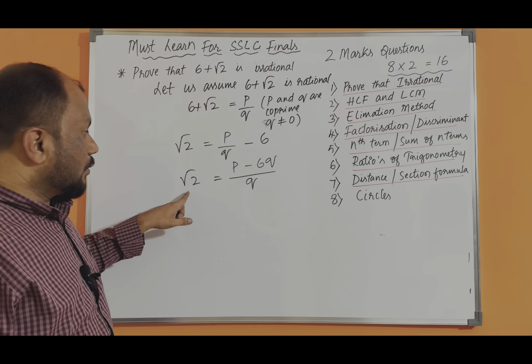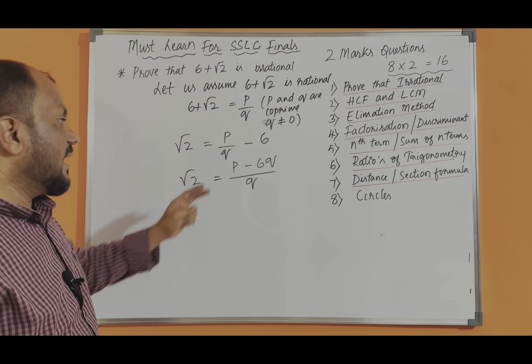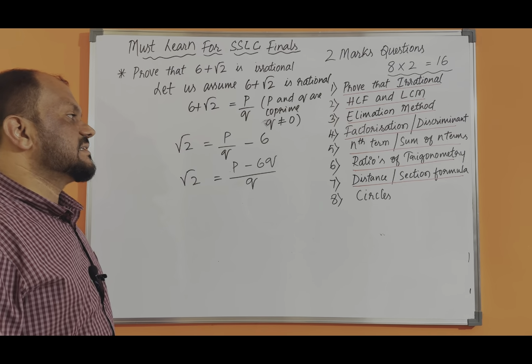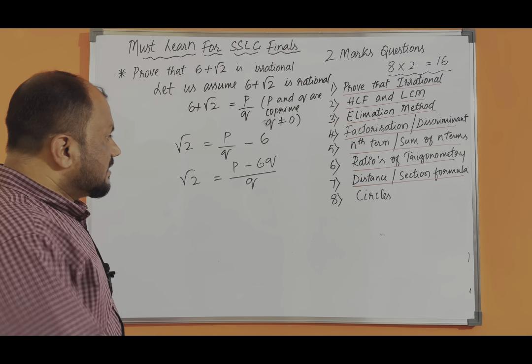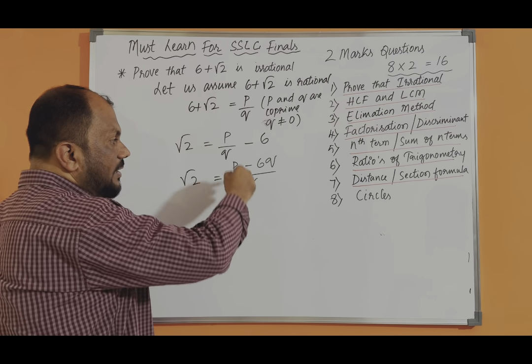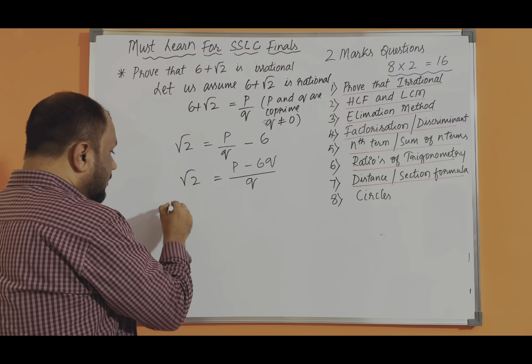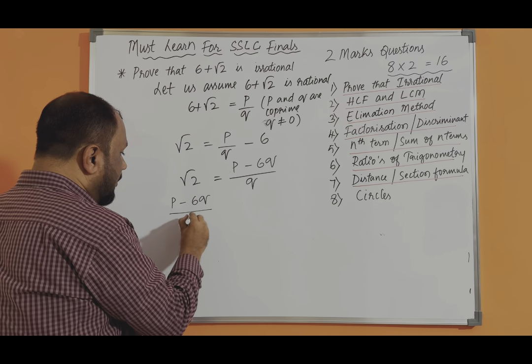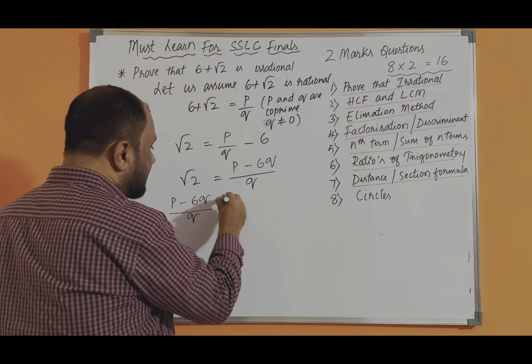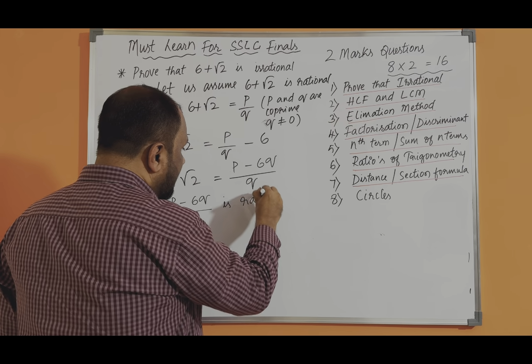Now you can see root 2 on the left hand side, and p minus 6q divided by q on the right hand side. So this is already expressed in the form of p by q. So p minus 6q divided by q is rational.